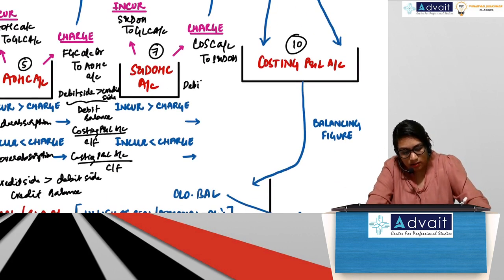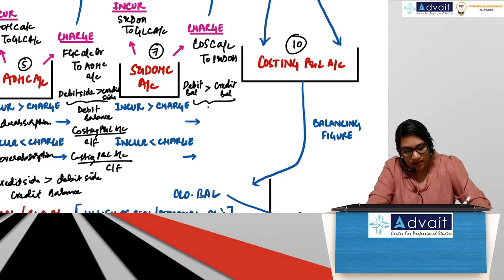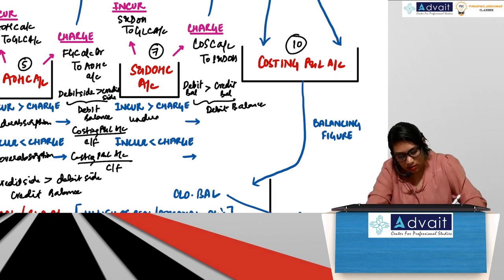Same problem will happen now. Debit balance is more than credit balance. Debit side shows incurrence, credit side shows charged. So if debit side is more than credit side, then I will have debit balance. Debit balance means under absorption, which means costing P&L account or carry forward.